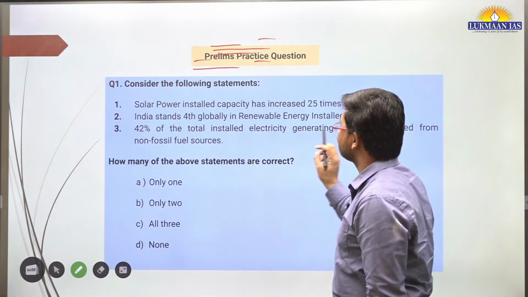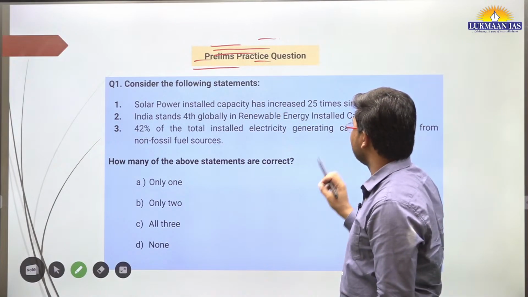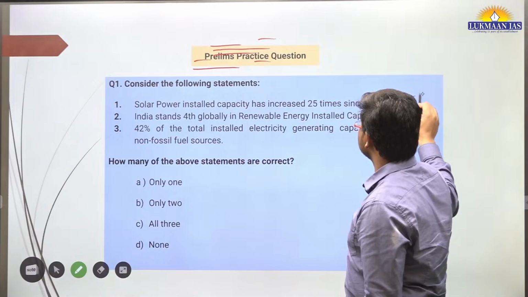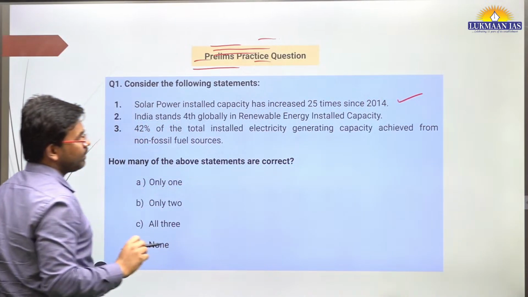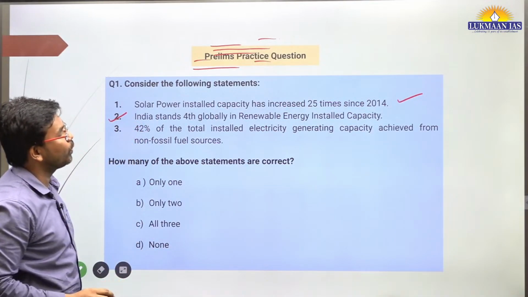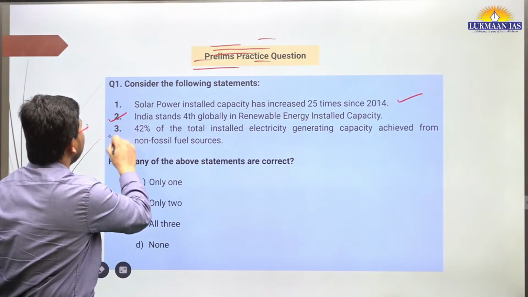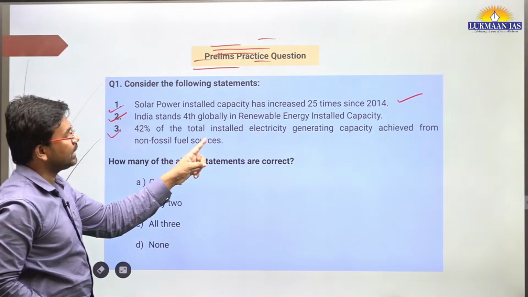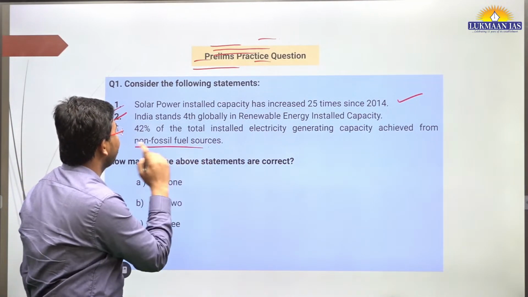It says, consider the following statements. Solar power installed capacity has increased 25 times since 2014. Okay, 25 or 2.5 times, I think. Okay, this is right actually. India stands fourth globally in renewable energy installed capacity. Third, 40% of the total installed electricity generating capacity achieved from non-fossil fuel sources.